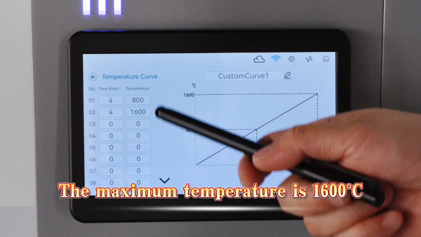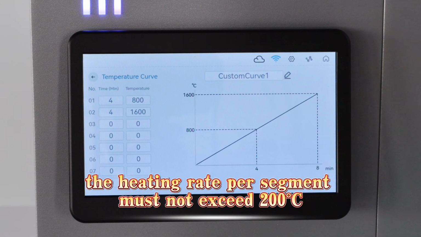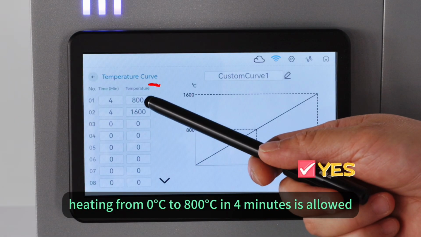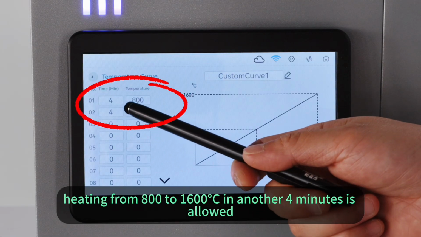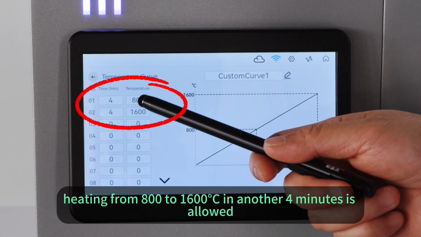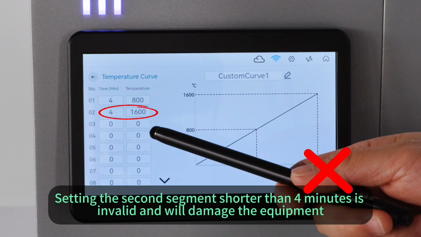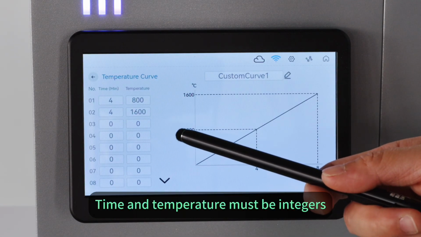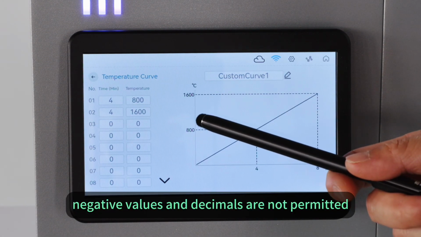The maximum temperature is 1600 Celsius degrees. For the Pro version, the heating rate per segment must not exceed 200 Celsius degrees per minute. For example, in this curve, heating from 0 to 800 Celsius degrees in 4 minutes is allowed. In segment 2, heating from 800 to 1600 Celsius degrees in another 4 minutes is allowed. Setting the second segment shorter than 4 minutes is invalid and will damage the equipment. Time and temperature must be integers. Zero, negative values and decimals are not permitted.